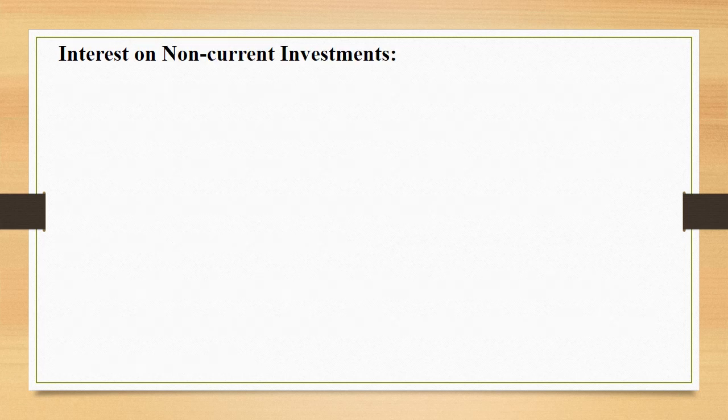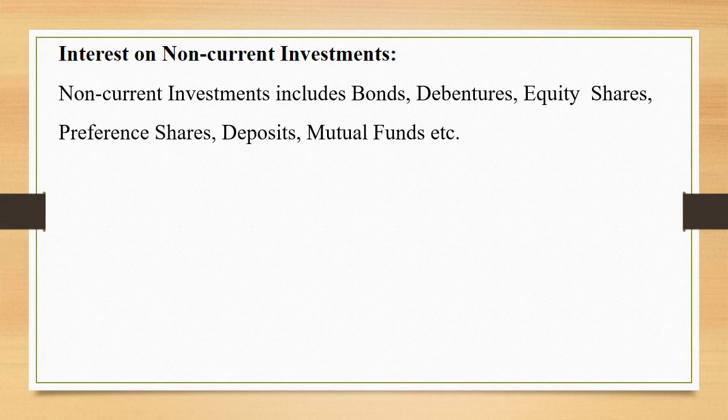Interest on non-current investments. This is going to be an income for us. Non-current investments include bonds, debentures, equity shares, preference shares, deposits, mutual funds, etc. Now when you have invested amounts in debentures, we know we are going to get some interest from them, right? And if you have invested in shares, you are going to get a return in the form of dividend.